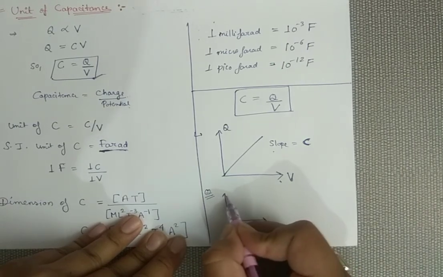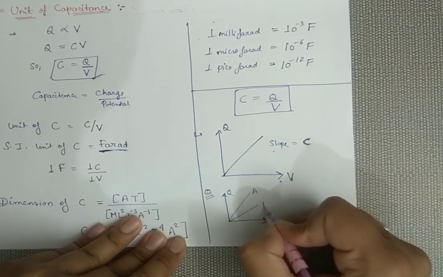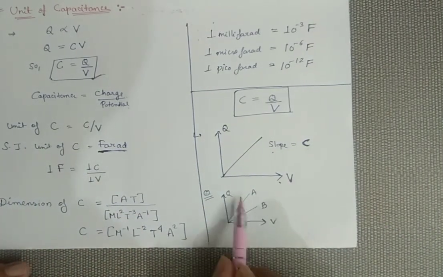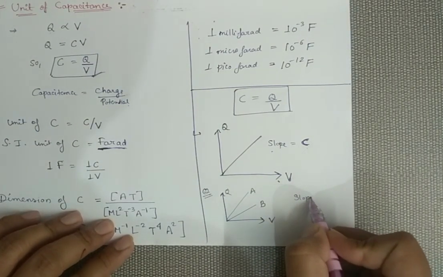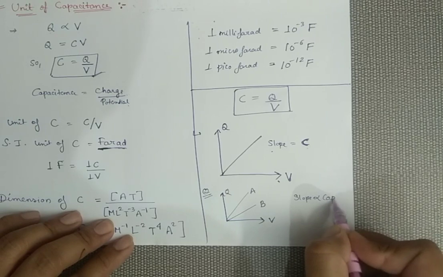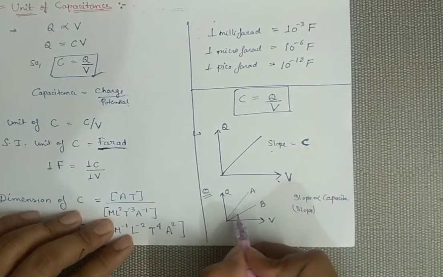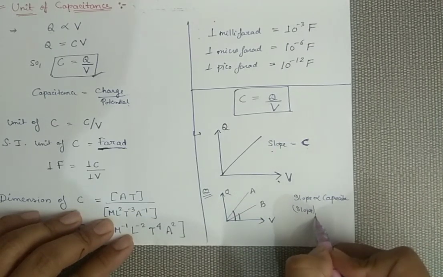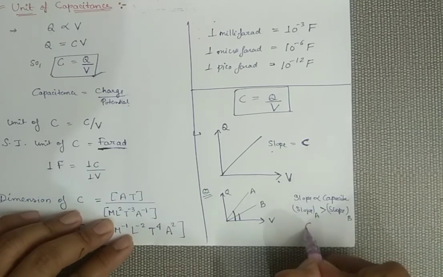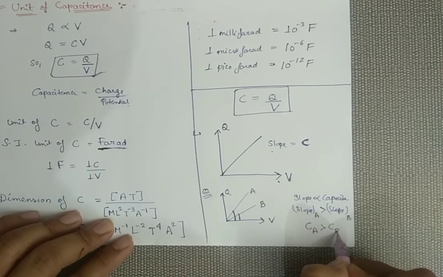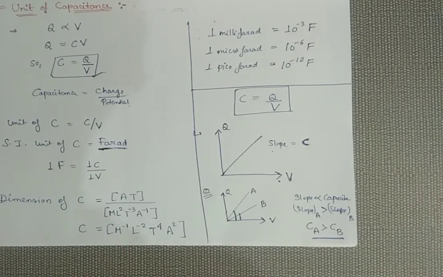Suppose this is Q and this is V, and two slopes are mentioned here, slope A and slope B, and it is asked which of the two has higher capacitance. You can say that your slope represents the value of capacitance. So the slope of A or B, which is more? From the figure you can say that A has a higher slope than B. Slope of A is more than slope of B, so capacitance of A is more than the capacitance of B. Simply from this graph you can identify which will have higher capacitance.